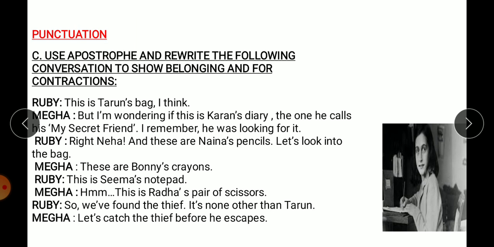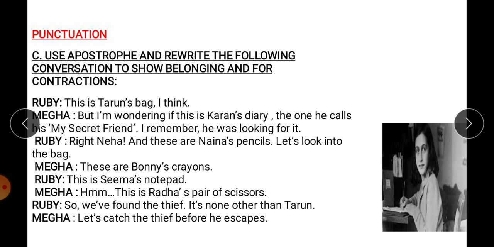When something belongs to someone, we use these apostrophes. And contractions are the short forms, like when we write do not, the short form is don't. Has not, hasn't, right? So those contractions you also have to use in the conversation.